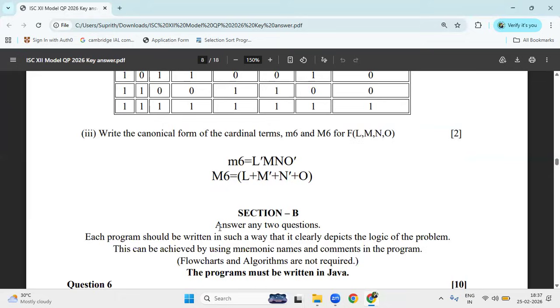So here, it is the most time consuming part. Here only most time consuming. Section B. You have to write the Java program as well as you have to write the comment. Don't forget to write the comments. So if you write the comment, you will have one benefit.